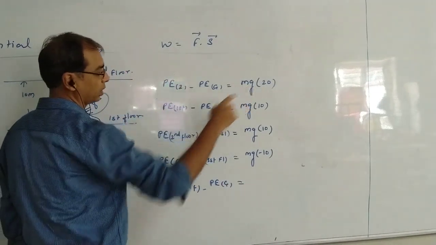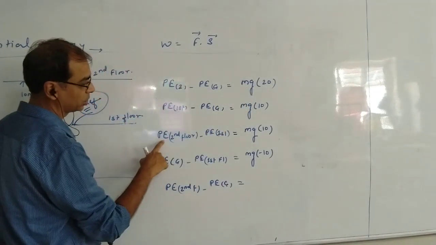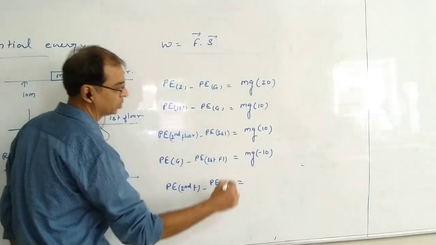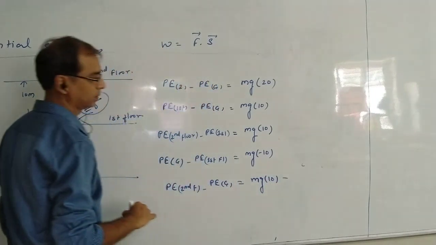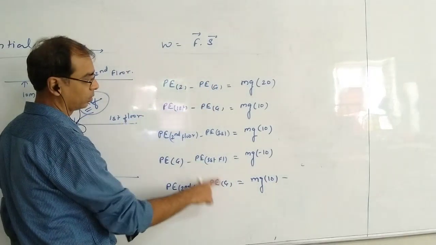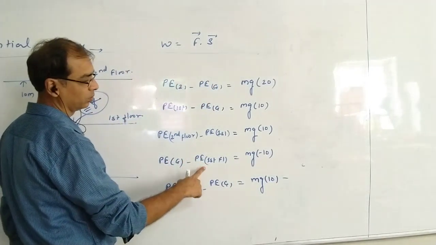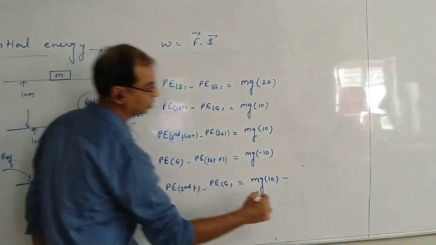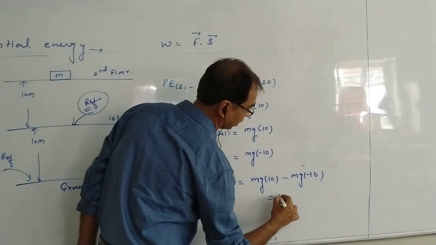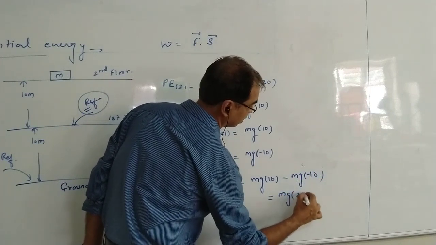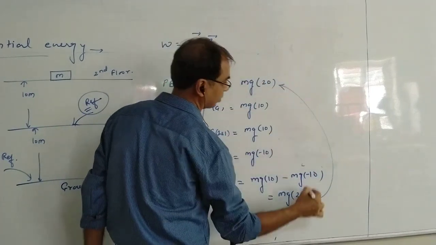What is that? mg into 20. So see, I am writing it. Potential energy of second floor with respect to first floor, mg into 10, minus potential energy of ground with respect to first floor, mg into minus 10. Now check what's coming. mg into 20. Is it the same?